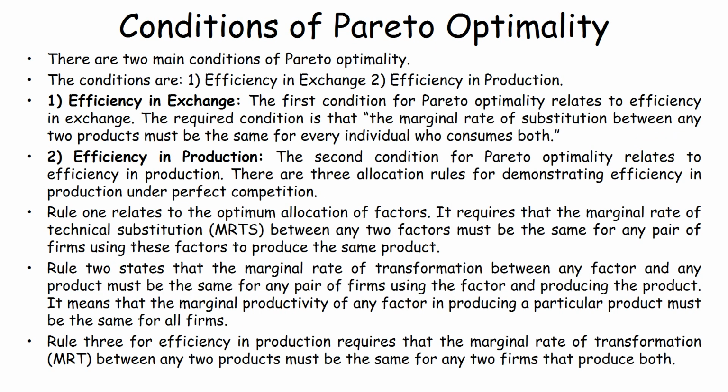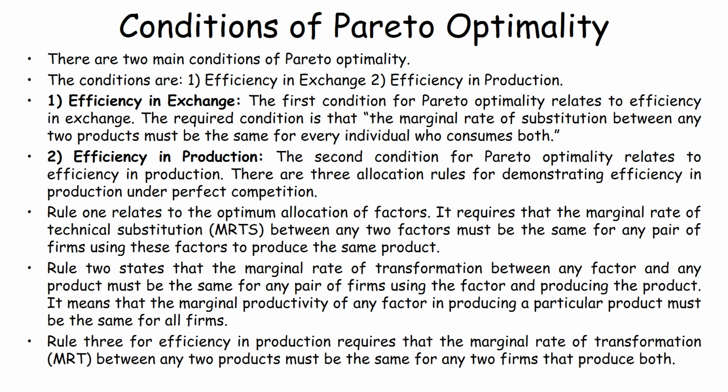Now there are two main conditions of Pareto optimality. They are firstly efficiency in exchange and secondly efficiency in production. The first condition for Pareto optimality, that is efficiency in exchange, requires that the marginal rate of substitution between any two products must be the same for every individual who consumes both.